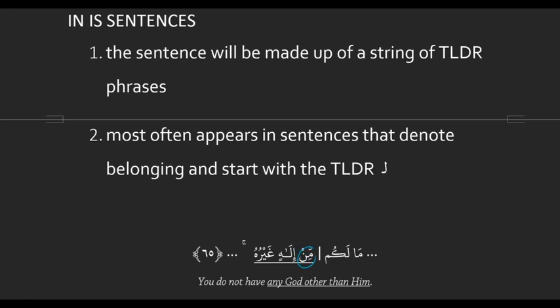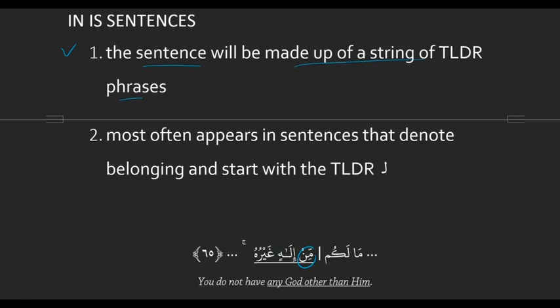Okay, and then for is sentences, we know that the emphasizer min can only ever attach to the noun after is. Right, but there are a few extra tips for you. When an emphasizer min appears in an is sentence, it'll look like the sentence is just made up of a bunch of TLDR phrases. So there won't be a normal noun sitting on its own. We haven't up to this point seen an is sentence that's made up of all TLDRs. Because if you think about it logically, you can't say "in the room on top of the book". It won't make a full sentence. It won't make a full thought.